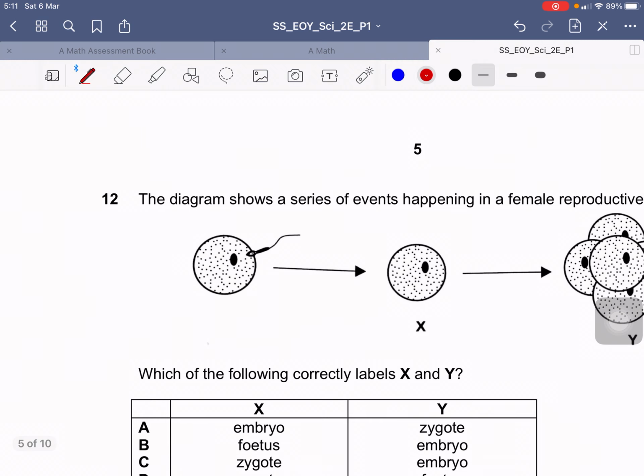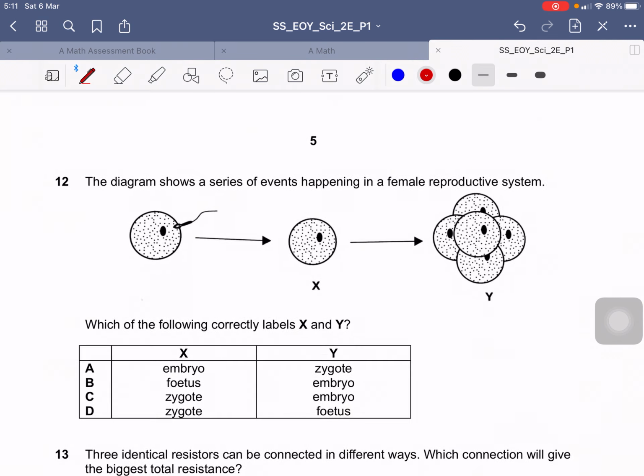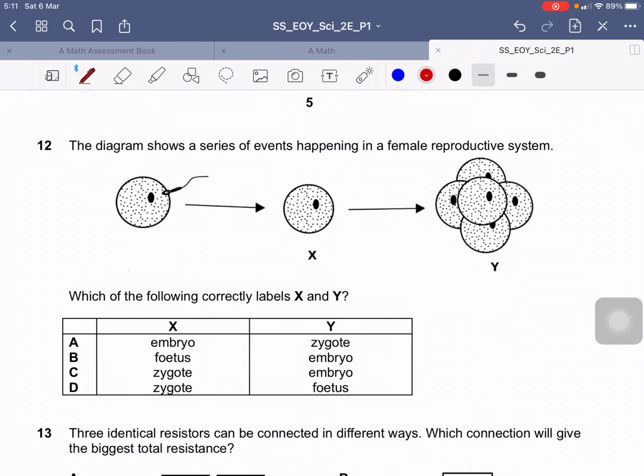Question number 12. The diagram shows a series of events happening in the female reproductive system. Which of the following correctly labels X and Y? We can see that over here, this is a sperm, and you have the ovum. What is happening is, once the sperm fertilizes the ovum, we call it a zygote. This term zygote means fertilized ovum.